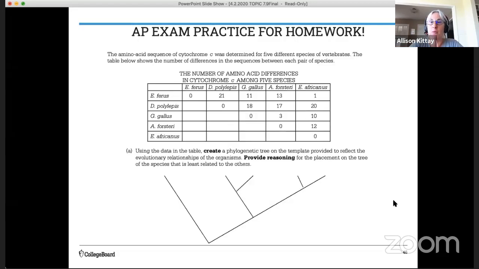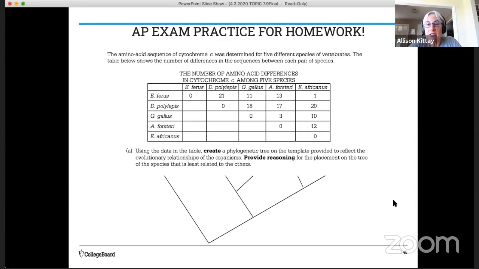So here's your homework for tonight. This question will be the warm-up tomorrow, and my colleague, Ms. Pfizer, will go over this with you. It gives you more practice with the data table and more practice constructing a phylogenetic tree. So again, this is based on molecular data. The amino acid sequence of cytochrome C was determined for 5 species of vertebrates, and the table below shows the number of differences in the sequences between each pair of species.